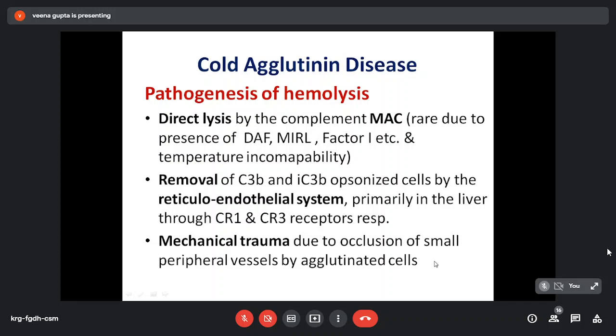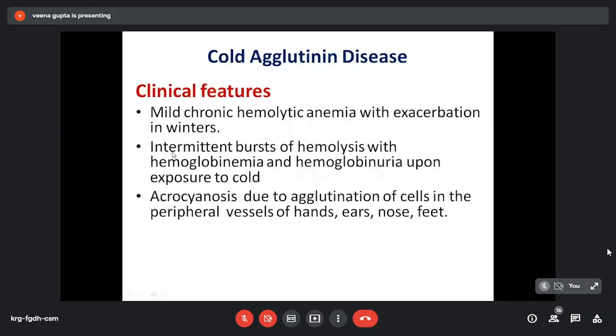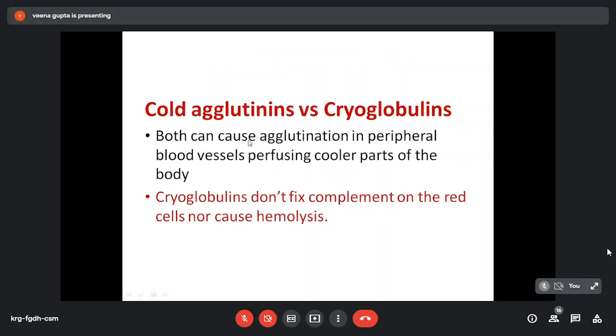Clinically, mild chronic hemolytic anemia with exaggeration in winter is the characteristic feature of cold agglutinin disease. There may be intermittent bursts of hemolysis with hemoglobinuria and hemoglobinemia upon exposure to cold. There may be acrocyanosis due to agglutination of cells in peripheral vessels of hand, ear, nose, and face. So, cold agglutinin versus cryoglobulin. Both can cause agglutination in peripheral blood vessels which perfuse the cooler parts of the body. But cryoglobulins do not fix complement on the red cell nor cause hemolysis. So, agglutination will be seen with both, but hemolysis will be seen in cold agglutinin disease.